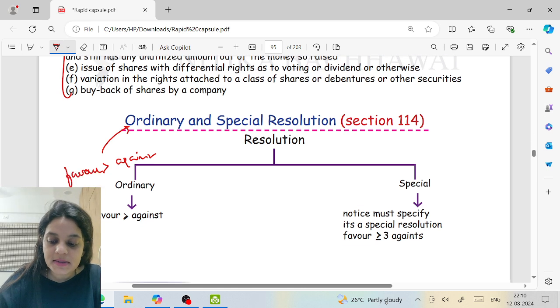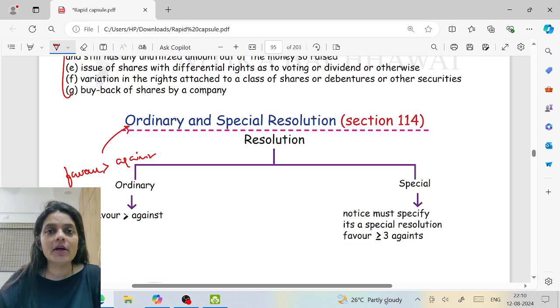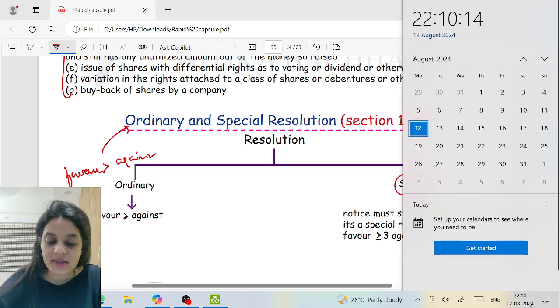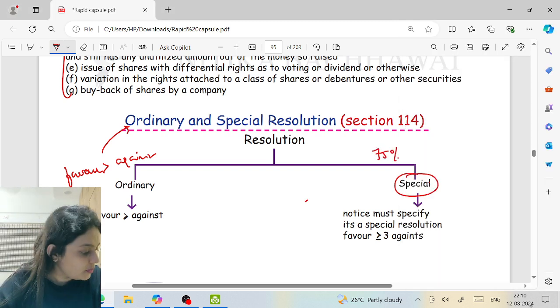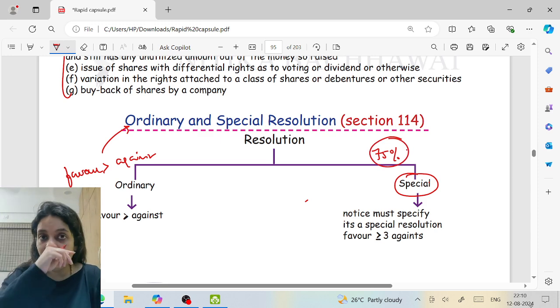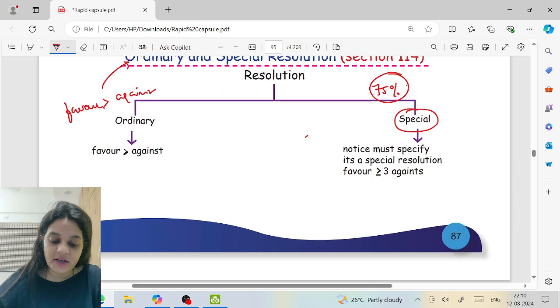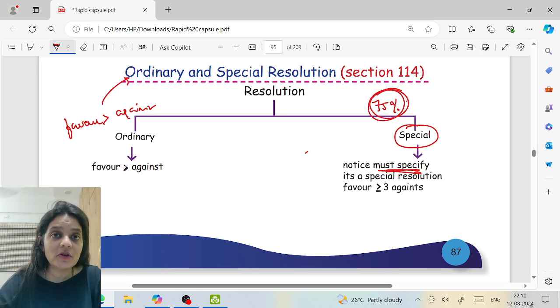But in some cases, it is not right on the minority that for everything an ordinary resolution works. So by law, in some cases we need a special majority, and this special majority is 75%. That means 75% of the votes should be in favor, and if it is a special resolution, the notice must specify that the resolution is a special resolution.